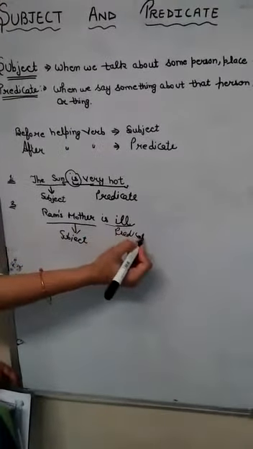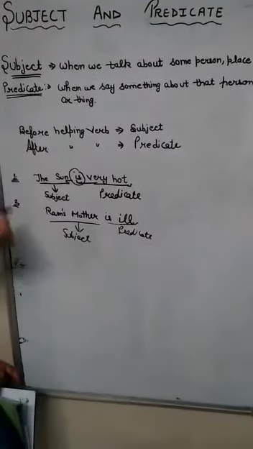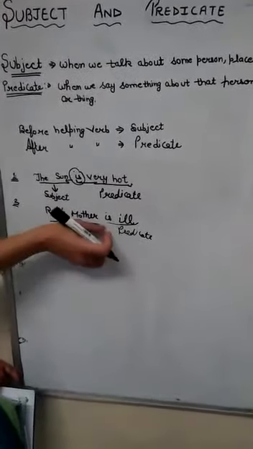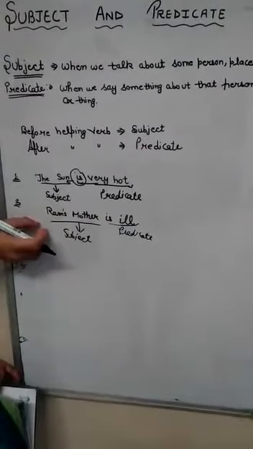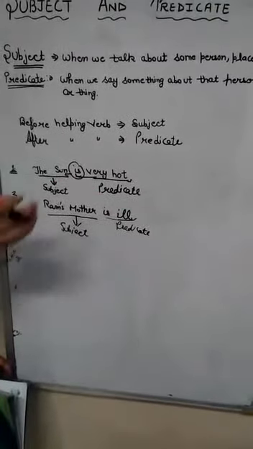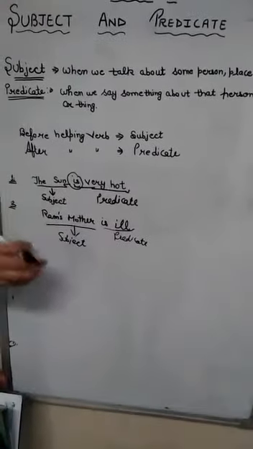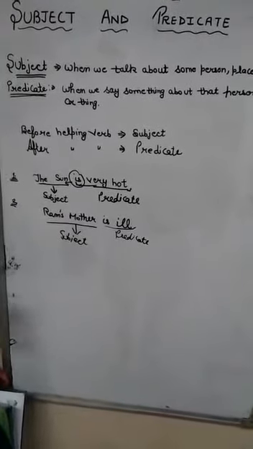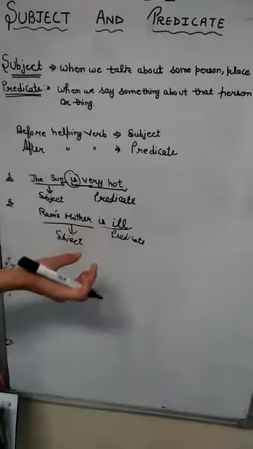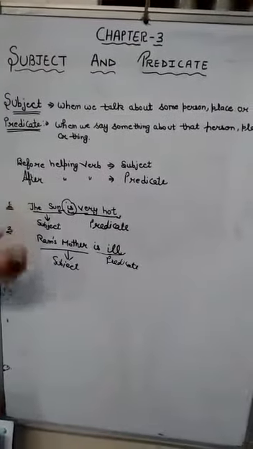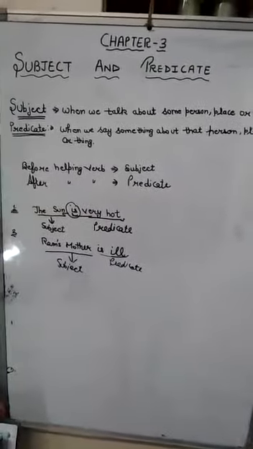So that is very easy. If you understand it very clearly, then it is very easy to understand, beta. Before the helping verb there is a subject. After the helping verb there is a predicate. Also, we are talking about Ram's mother. So Ram's mother is the subject. What do we talk about? That she was ill. So that is the predicate. If you learn it properly, then you understand it properly, then it is very easy to solve it.